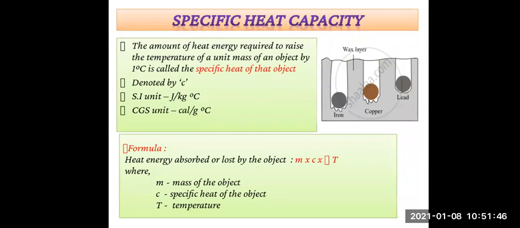Then it is clear that 1 kilocalorie is equal to 1000 calories, right? So 1 kilocalorie is equal to how much? 1000 calories. So that is the conversion. Right now, this is about heat.